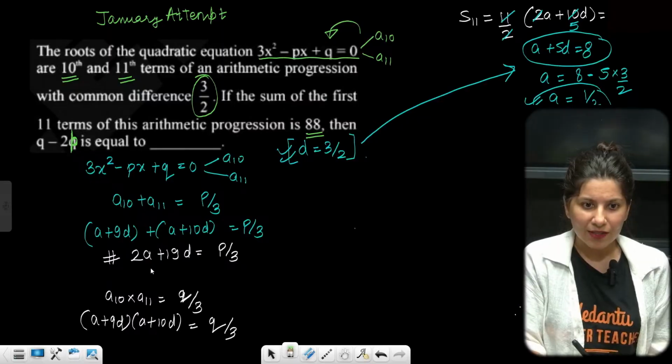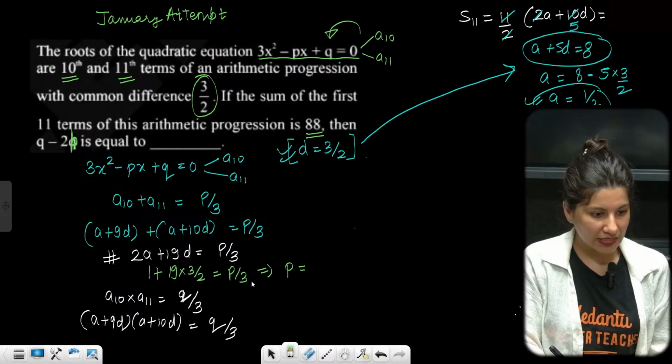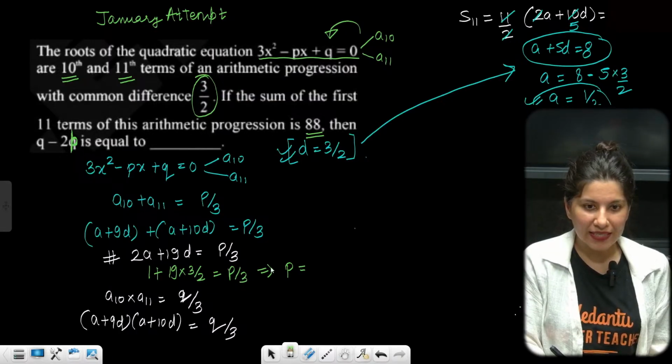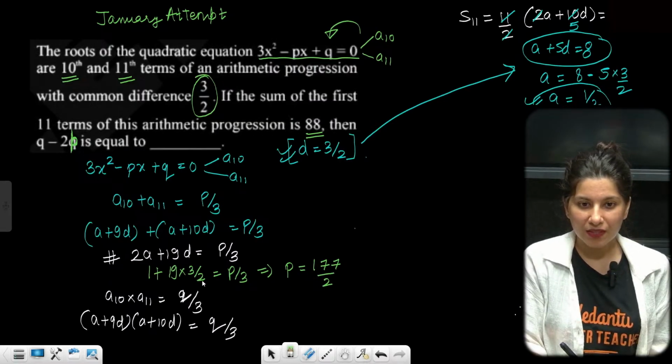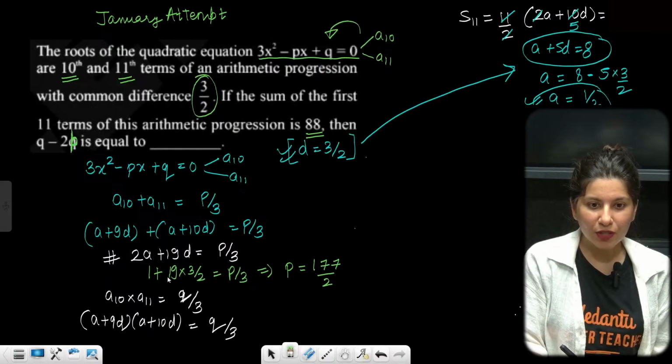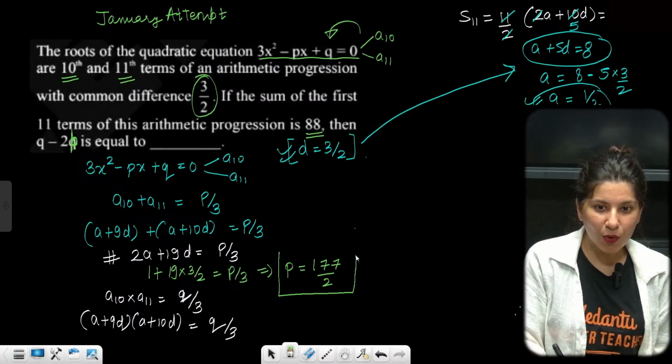So this is 1 plus 19 into 3 by 2. This is P by 3. Correct? So from here, can you tell me the value of P quickly? So the value of P is going to become 177 by 2. Calculate it. So this is going to be 2 plus 57, that is 59. 59 multiply 3, so 177 by 2. This is the value of P, right?